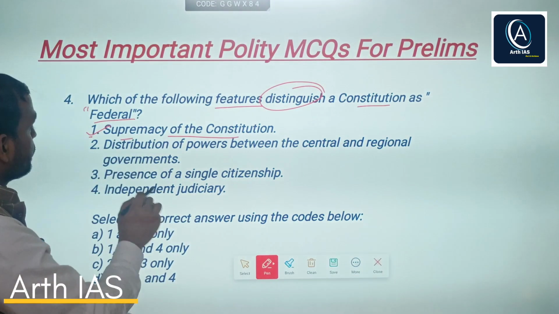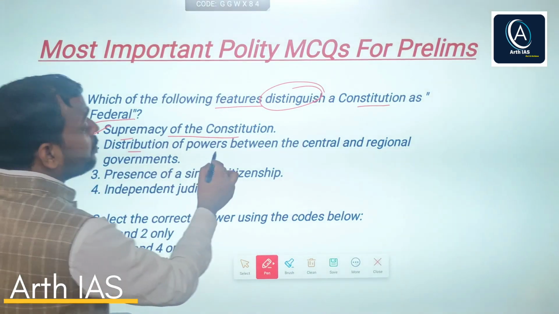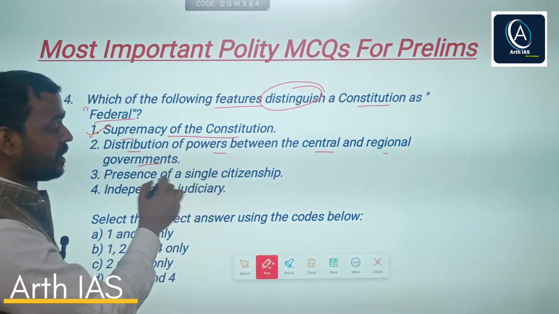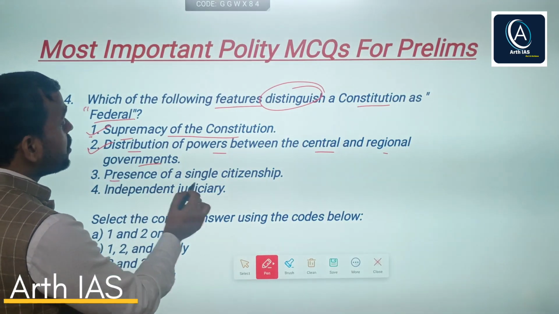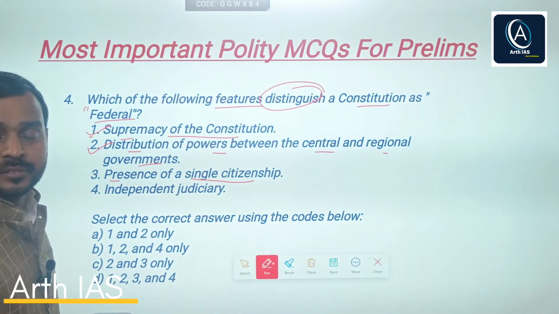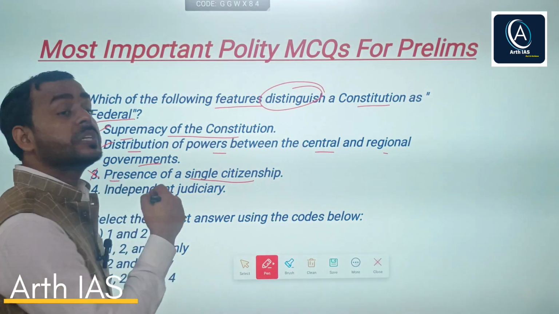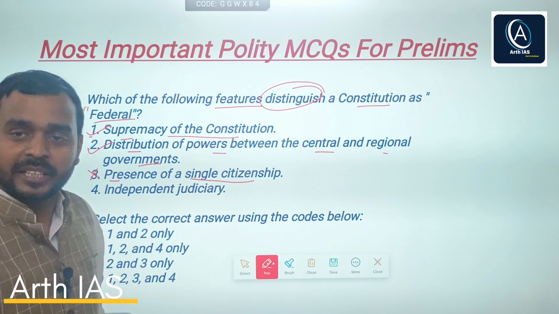So this is correct. Again, second, distribution of powers between central and regional governments. Obviously that is the actual meaning of federalism. Again, presence of a single citizenship? No, actually this is a unitary feature.